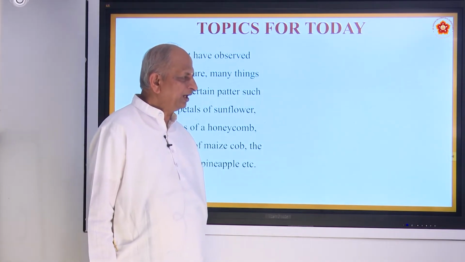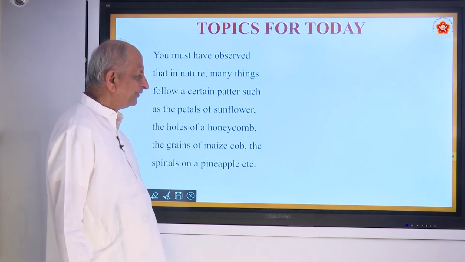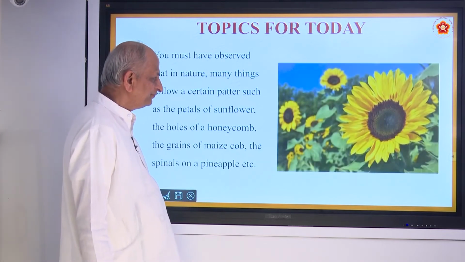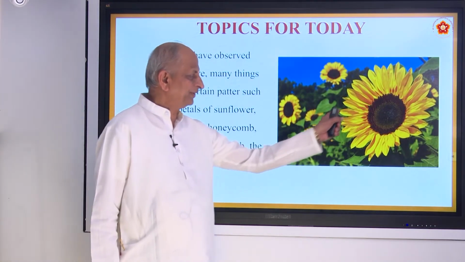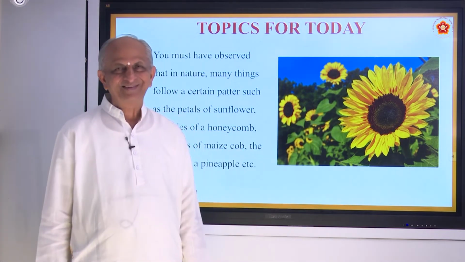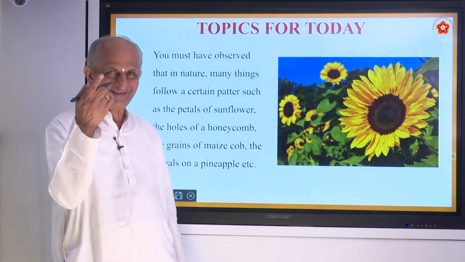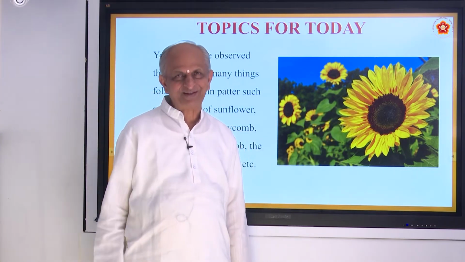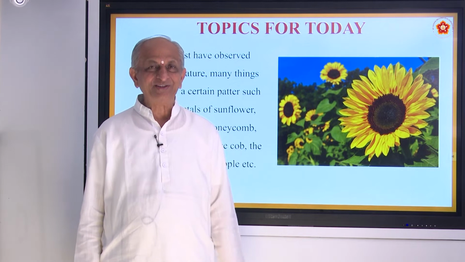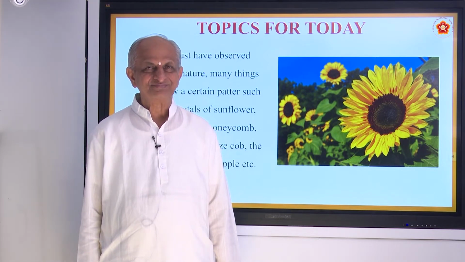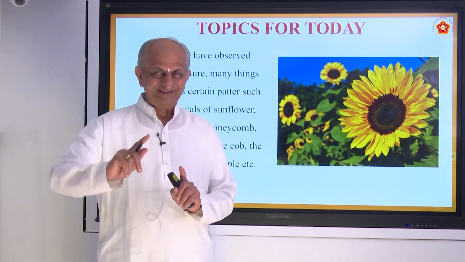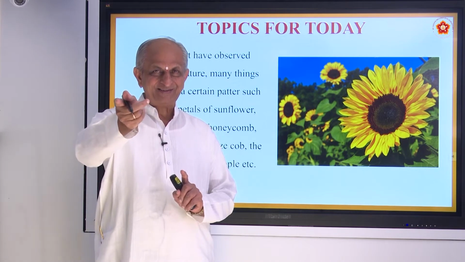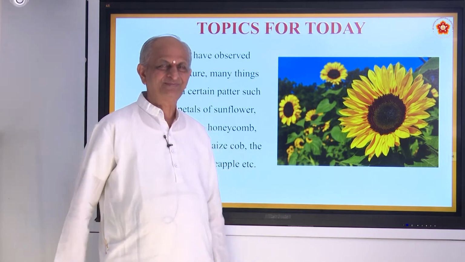All of you have seen a very beautiful flower called, what is it called? Come on. Yes, it is sunflower, not moonflower. Why is it called sunflower? Yes, it turns in the direction of the sun.